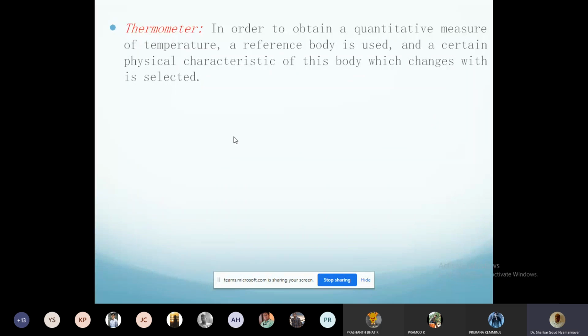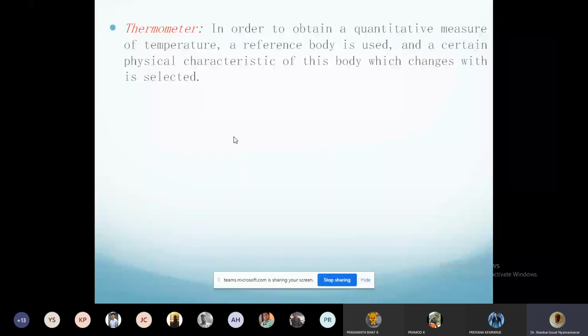Only variable is h, right? So therefore, what happens? Mercury column height increases. The level of the mercury increases because the liquid mercury is not allowed to expand in the other two directions. The only way it can increase its volume is by raising the column in the thermometer. So the thermometer mercury column increases when temperature increases, and decreases when the temperature decreases.